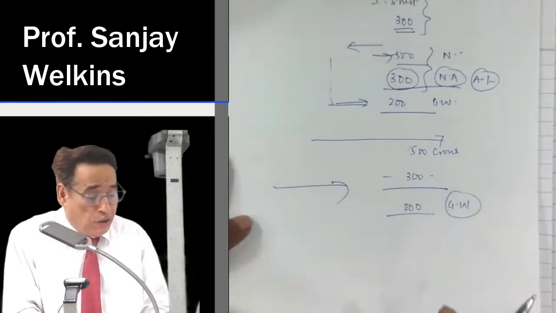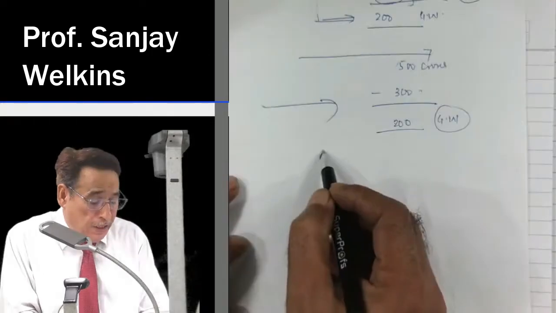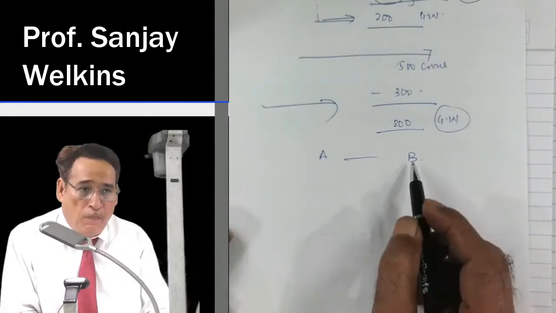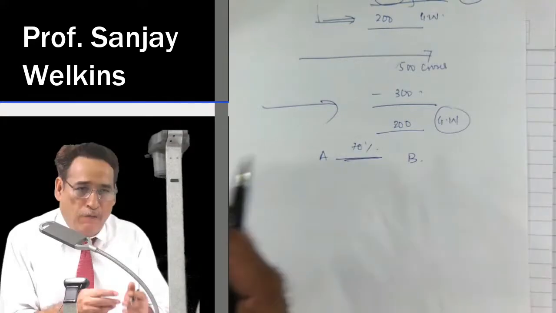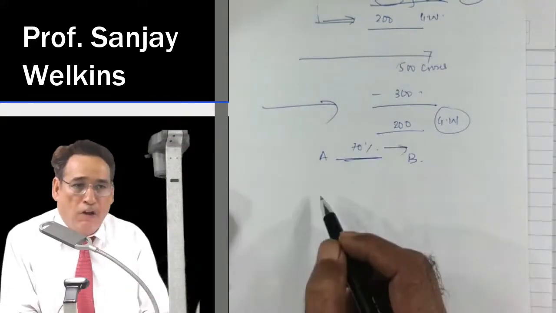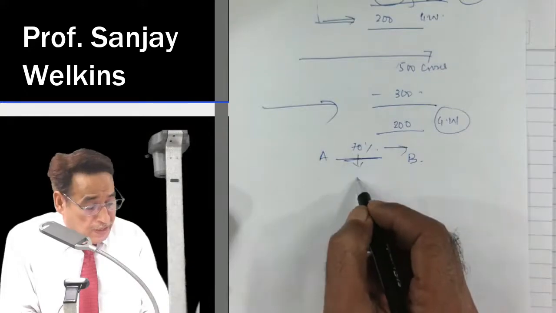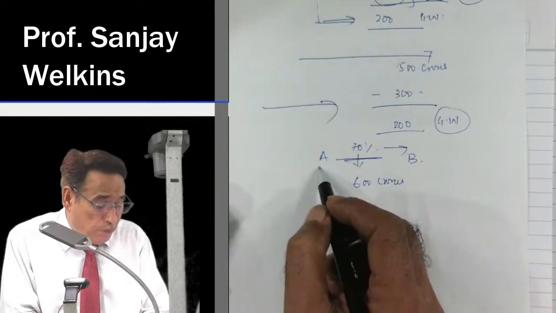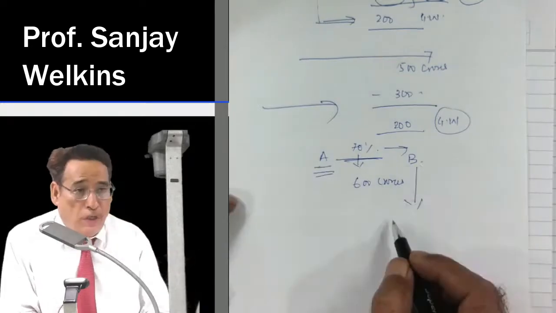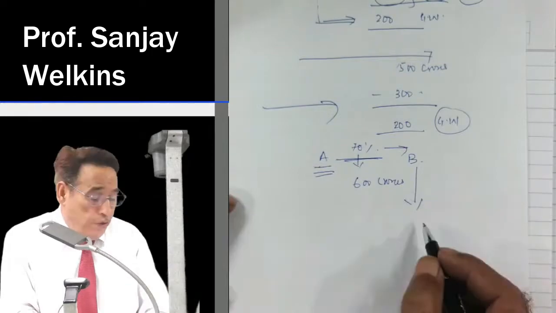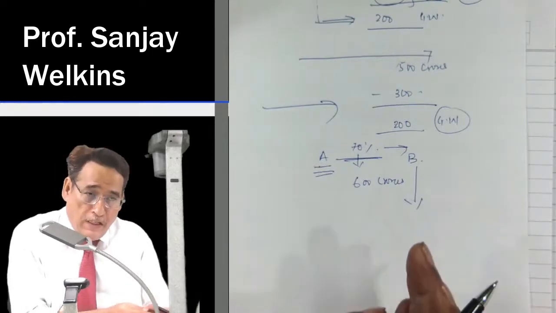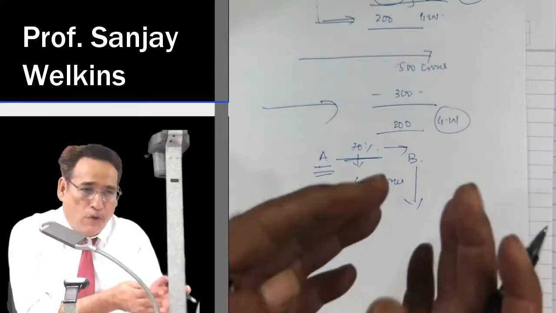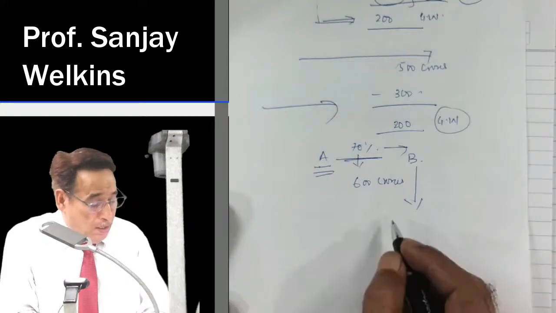Now take another situation. Suppose entity A takes over entity B. When I say entity A takes over entity B, it means entity A has made some investment, let us say 70% worth of investment in the share capital of B Limited. And 70% investment is, let us say, equal to 600 crores. Obviously, we have got the control now. Because we have got control over entity B, quite obviously the assets and liabilities of entity B belong to us directly or indirectly, because we have got control over those assets and liabilities.